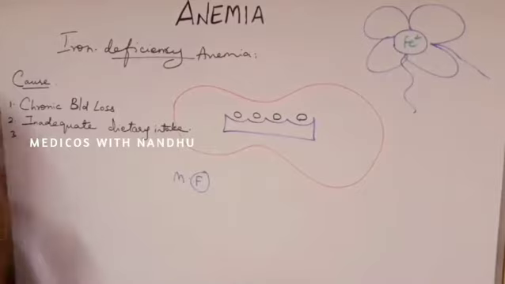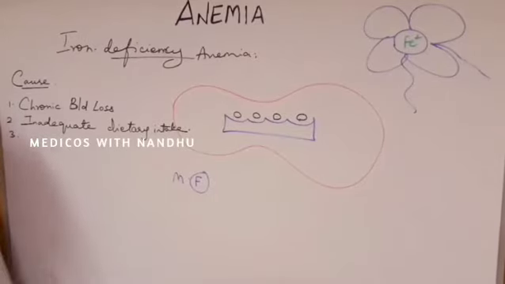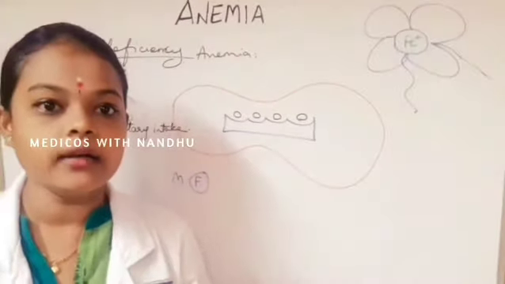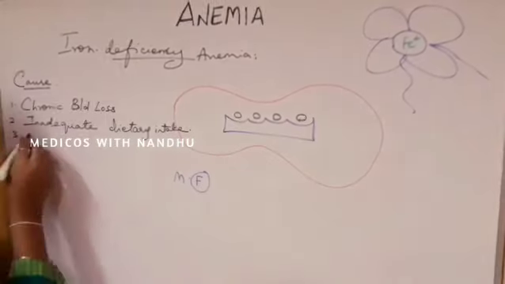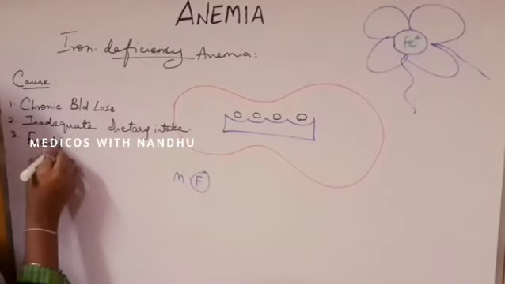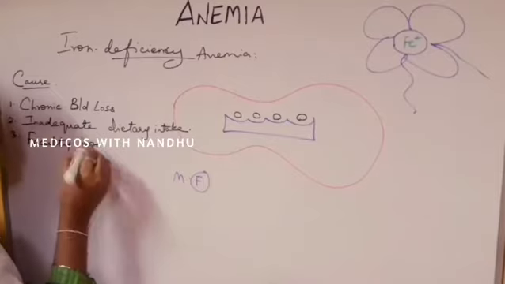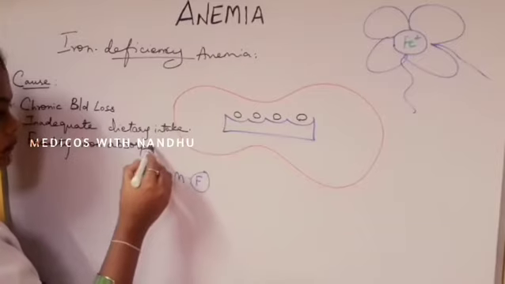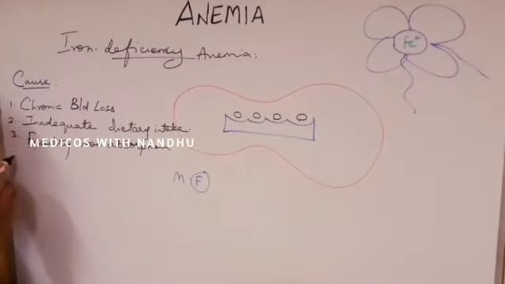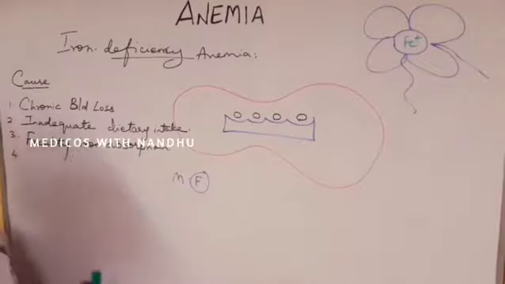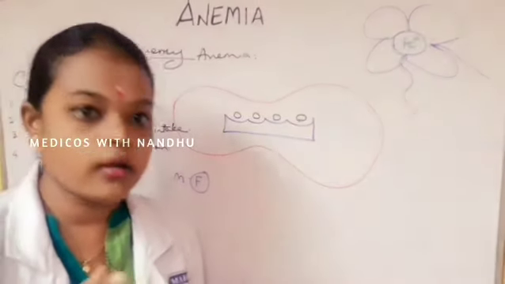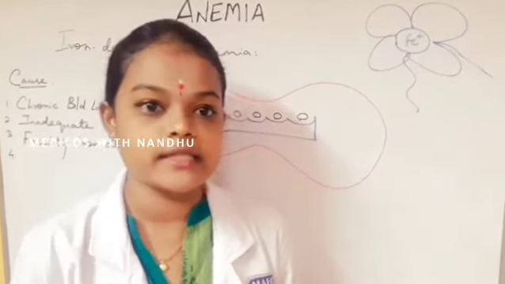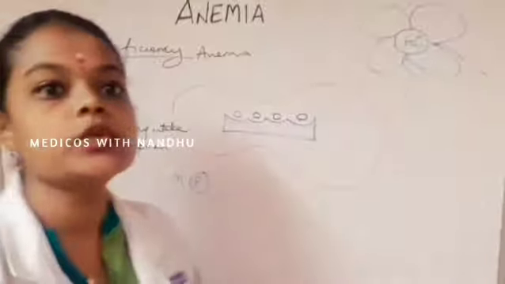The third point is low iron absorption. The intestines absorb iron in a very low amount. It is important for children, pregnant women, and infants to consume more iron.